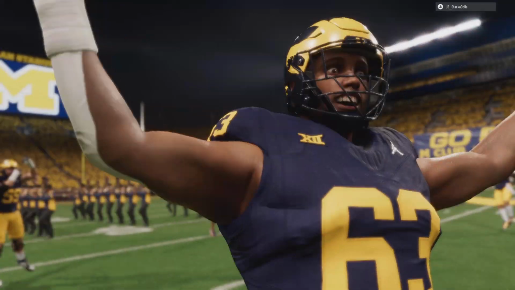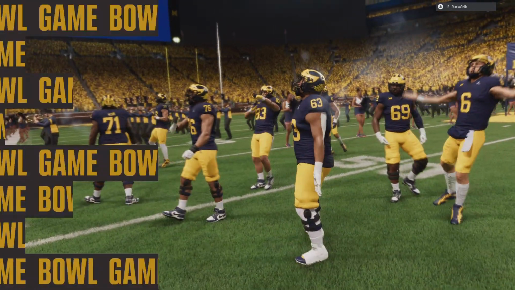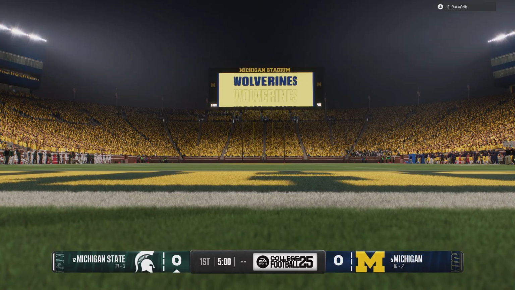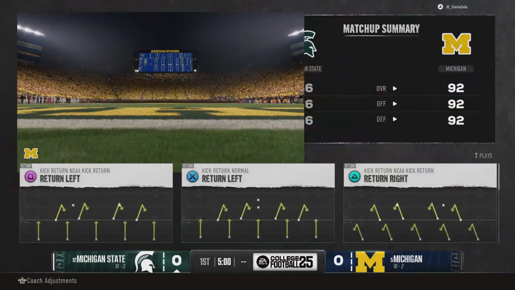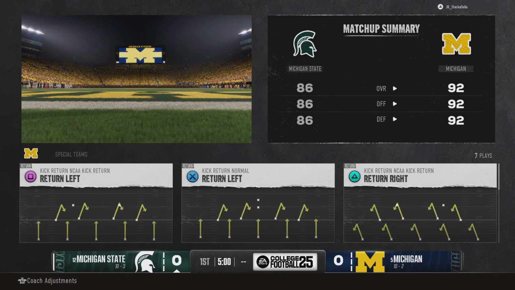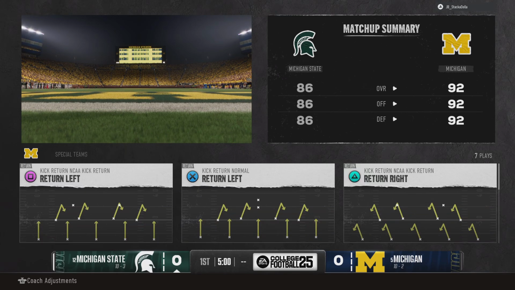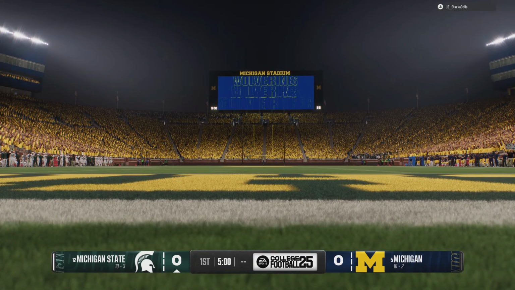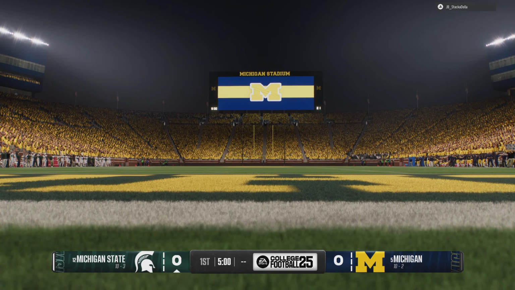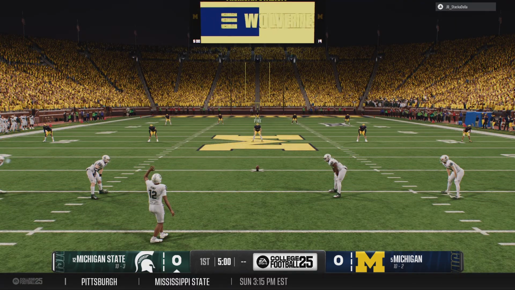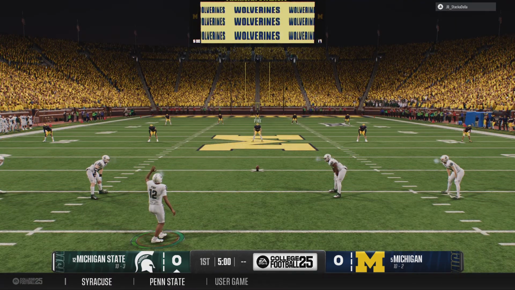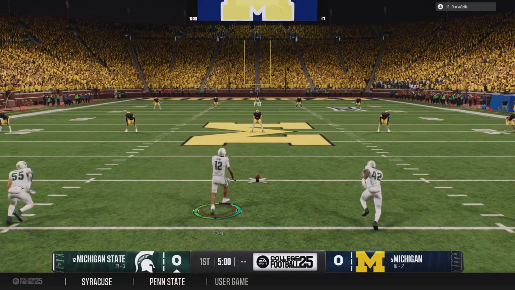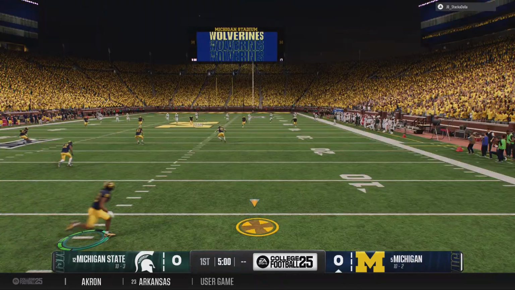As we'll see, the number 12 seed in this playoff, the Michigan State Spartans, taking on the number 5 seed in the playoff, the Michigan Wolverines. For EA Sports College Football, I'm Chris Fowler, joined as always by Kirk Herbstreit. We have been waiting for this, the college football playoff with an on-campus environment. Can't wait to get this going. The kickoff team is out there. Great energy as this college football playoff gets underway.